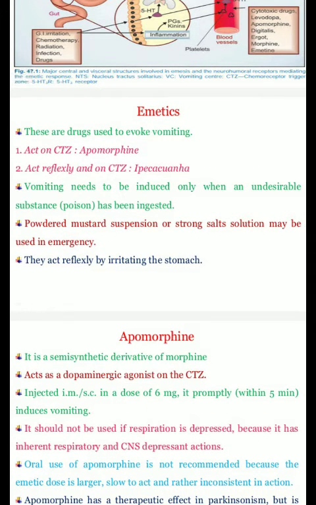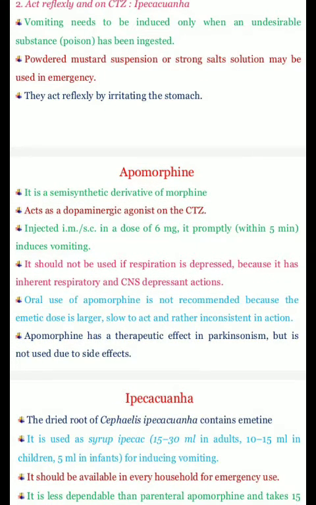Vomiting needs to be induced only when an undesirable substance, that is poison, has been ingested. For first aid, powdered mustard suspension and strong salt solution should be given in emergency conditions. They act reflexly by irritating the stomach and result in emesis. So let's talk about apomorphine. It is a semi-synthetic derivative of morphine. It acts as a dopaminergic agonist on CTZ.